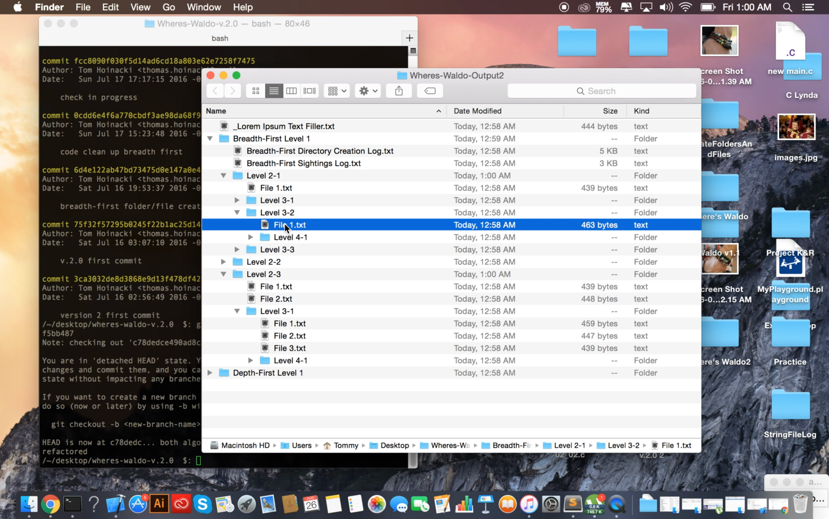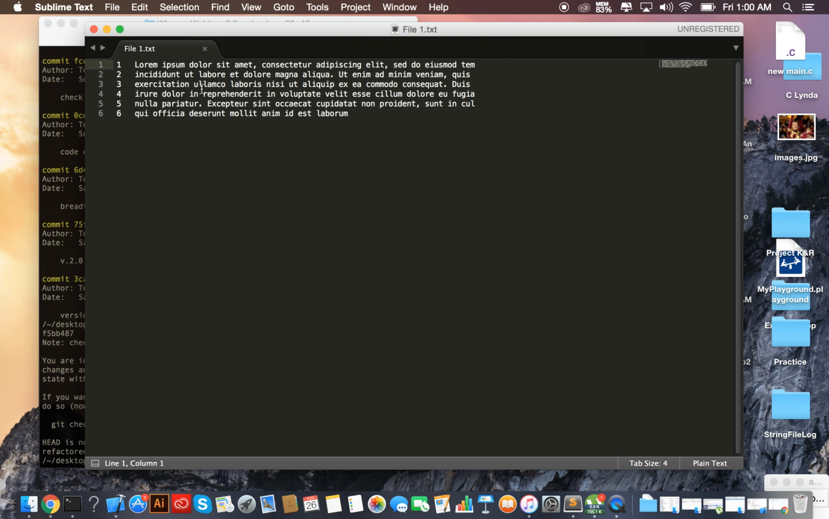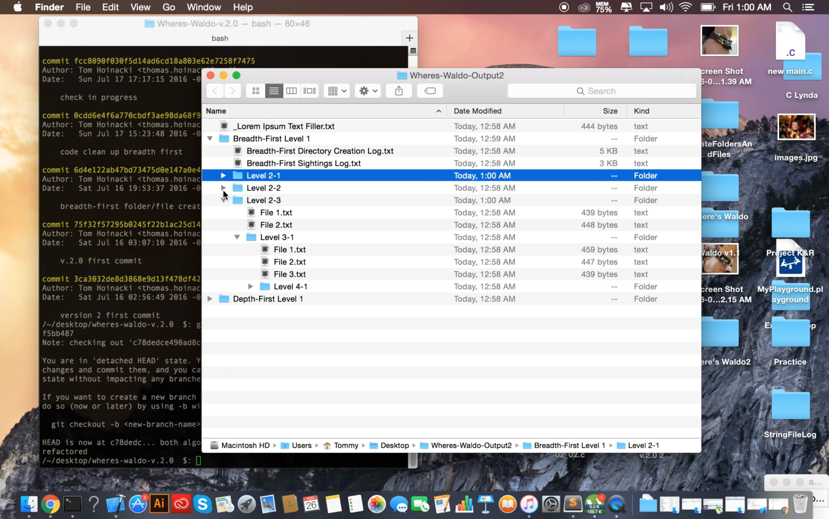Once it got this big, to 4 levels, with up to 3 files per folder, it just became so many files that if I even had a small memory leak, a lot was going on. Let's open one of these files, and we can see just lorem ipsum. Looking over it really quick, I can't really see a Waldo in there. Maybe there is, maybe there isn't. So the beauty of it is that we have this random tree.